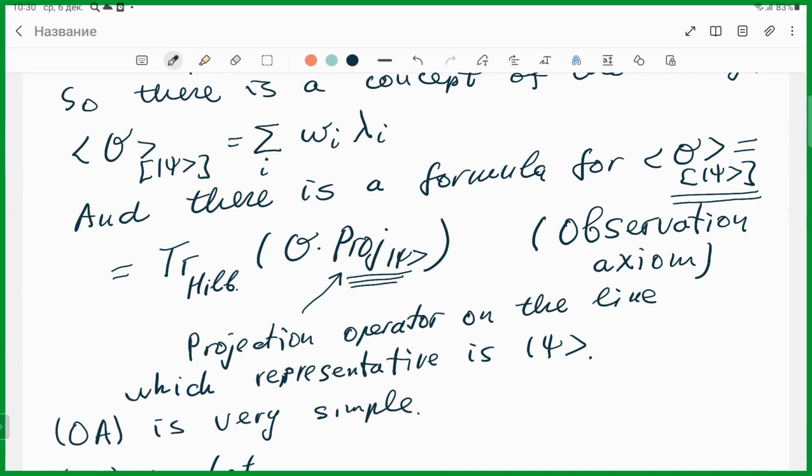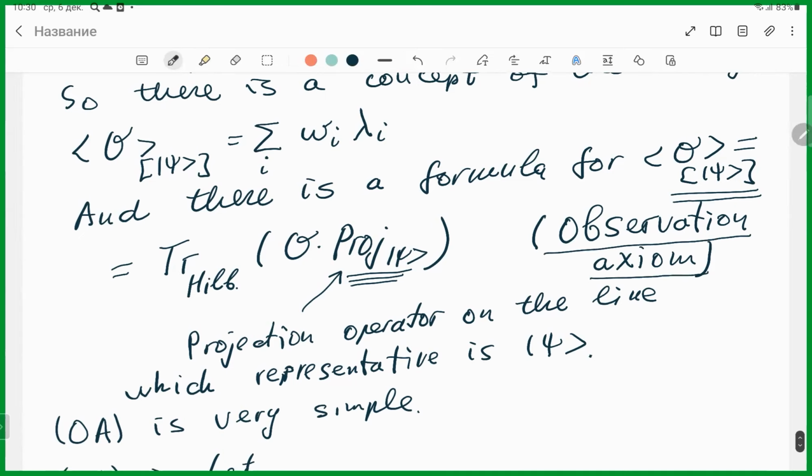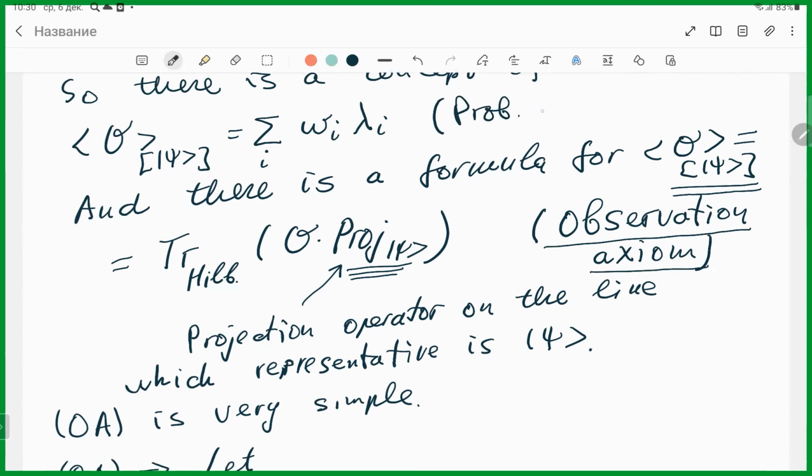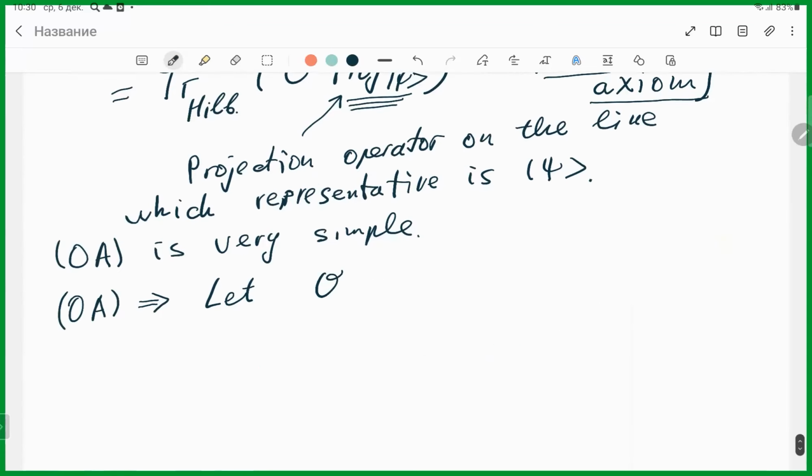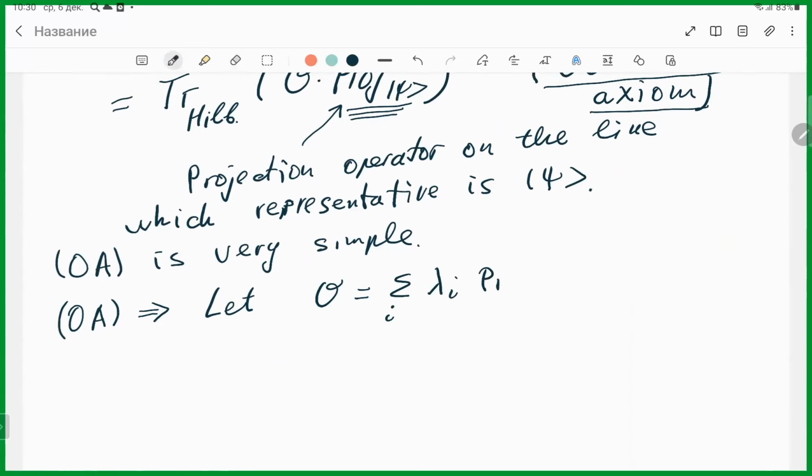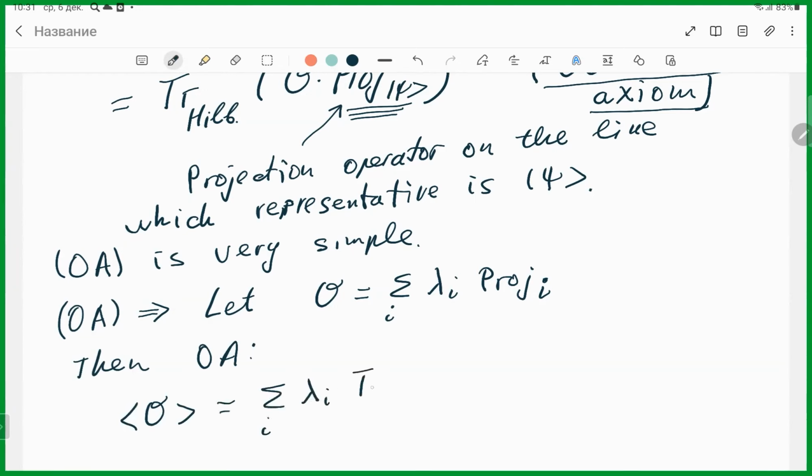Okay, thank you. Now, how the observation axiom is related to probability expectations. Let us decompose O as the sum over i of lambda i times projections on the eigenspaces, which I'll call projection i. Then the observation axiom says that the expectation of O is the sum over i of lambda i times the trace over the Hilbert space of projection i times projection psi.